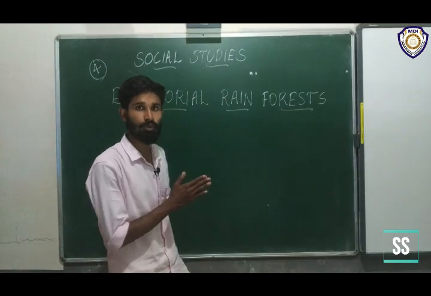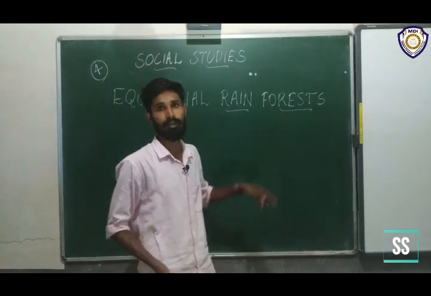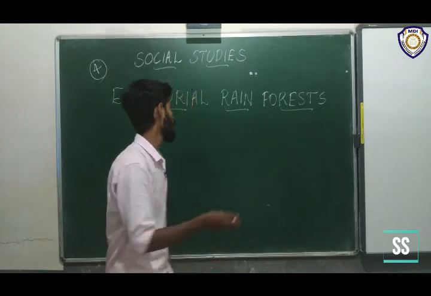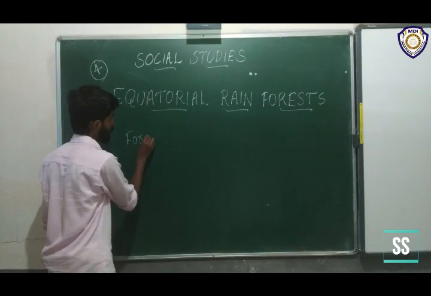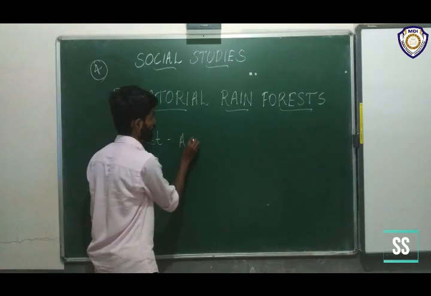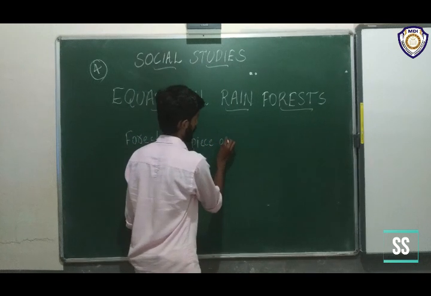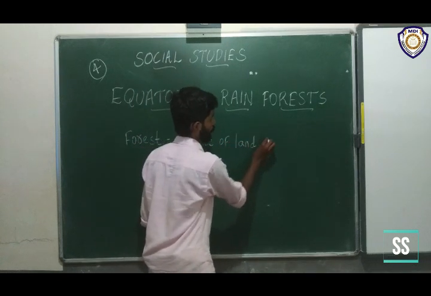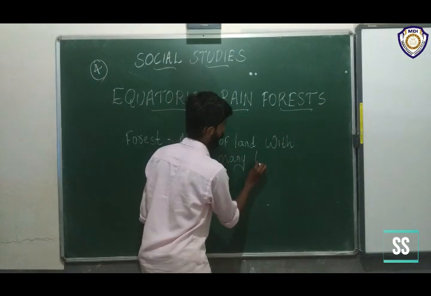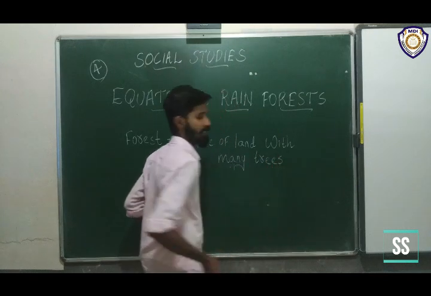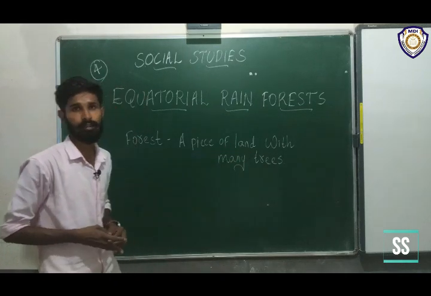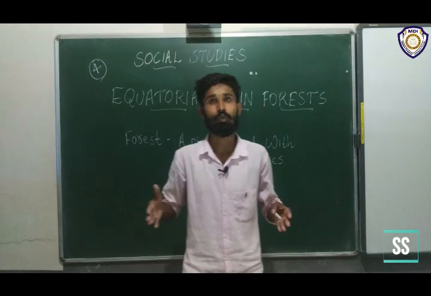Before we go into the chapter, we want to understand what a forest is. We have all seen forests earlier. We want to understand the definition of forest. What is meant by forest? It's a piece of land with many trees. It's a small definition of what a forest is. A forest is a piece of land with many trees.